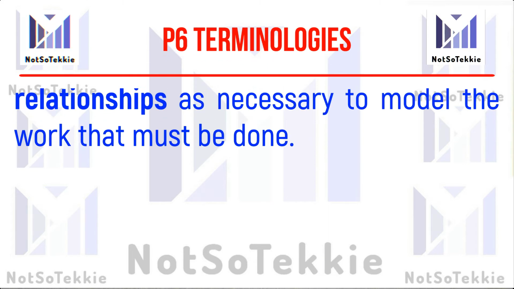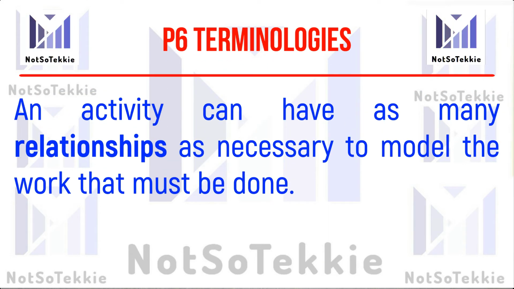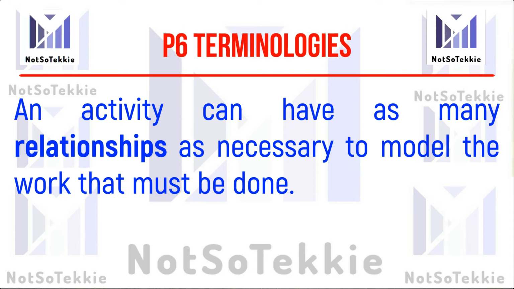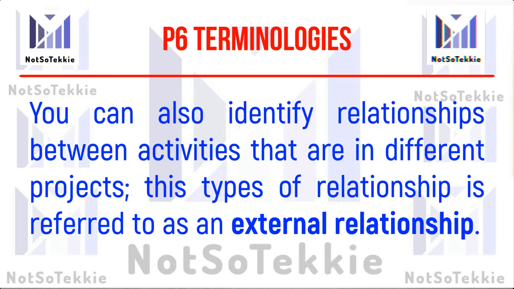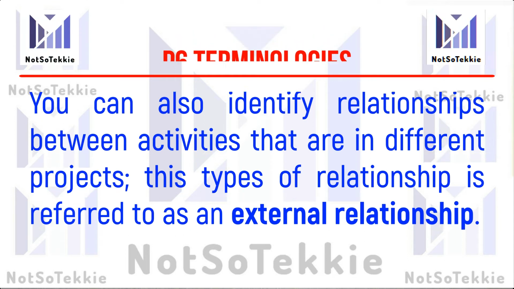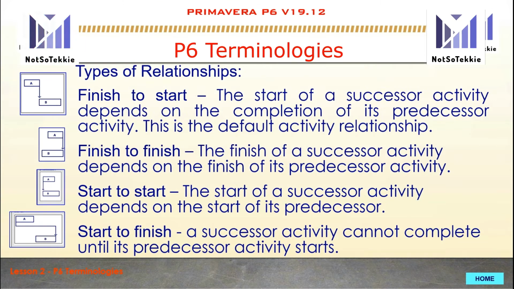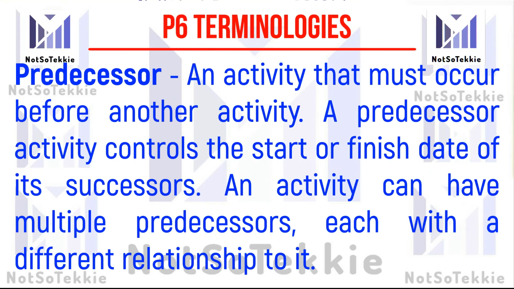An activity can have as many relationships as necessary to model the work that must be done. You can also identify relationships between activities that are in different projects. This type of relationship is referred to as an external relationship. There are four types of relationship: finish to start, finish to finish, start to start, and start to finish. We will elaborate on that as we go on in our tutorial.